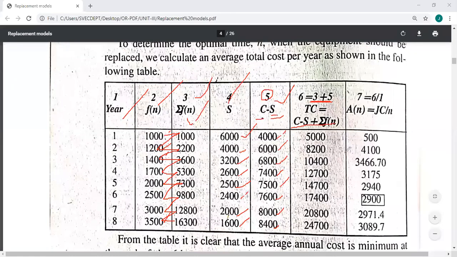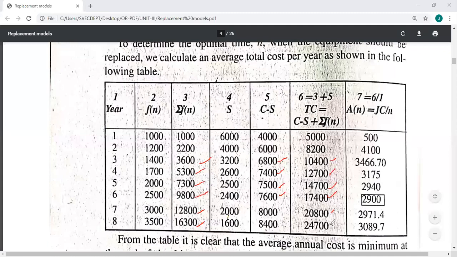So 1,000 plus 4,000, 5,000. 2,200 plus 6,000, 8,200. 3,600 plus 6,800, 10,400. 5,300 plus 7,400, 12,700. 7,300 plus 7,500, 14,800. 9,800 plus 7,600, 17,400. So like that, you add both and you will get column 6. Okay, now. Simple, it is not at all a problem.